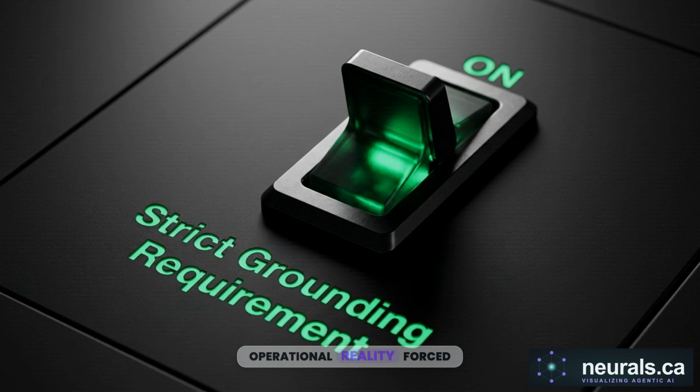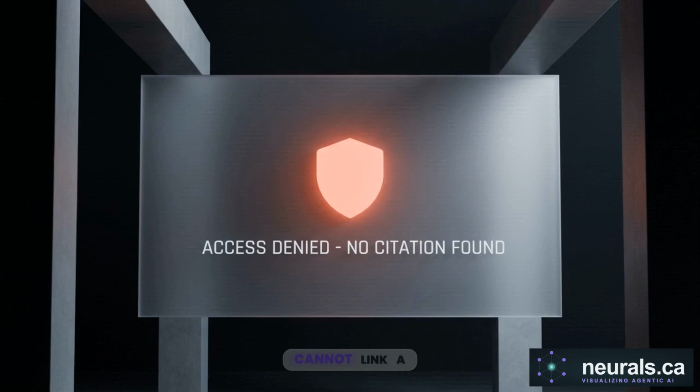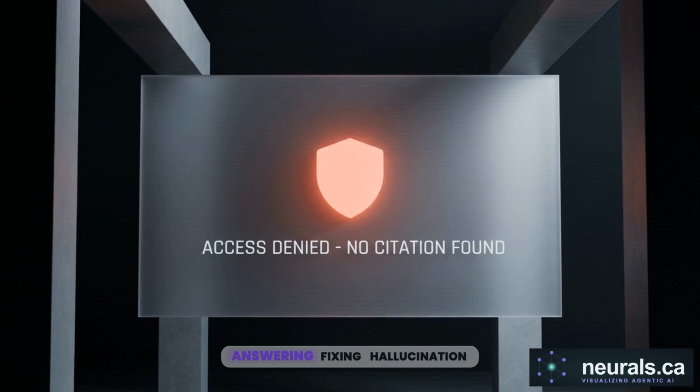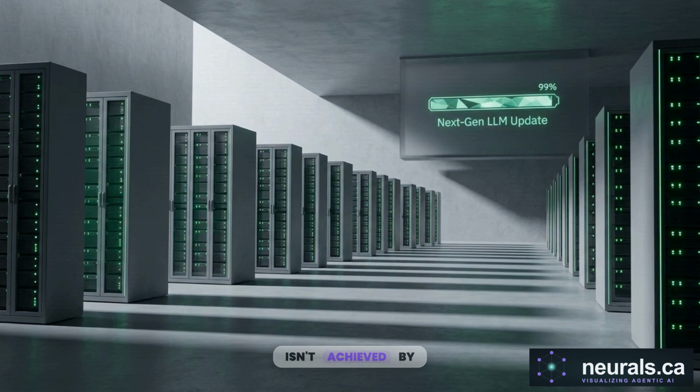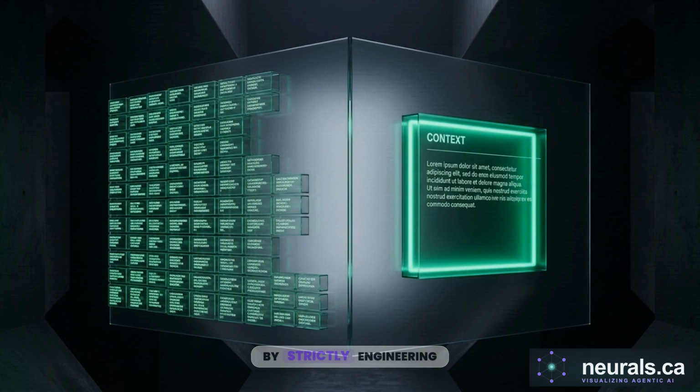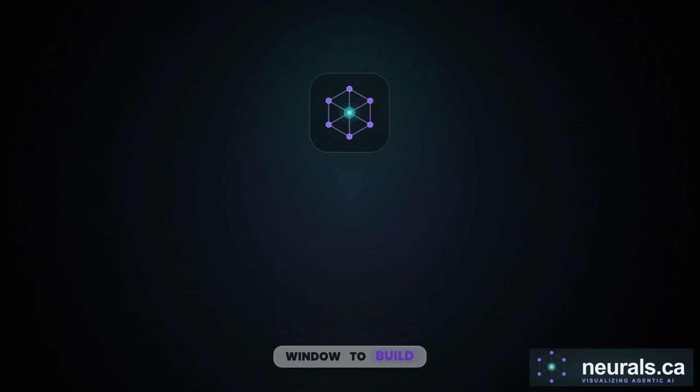This operational reality forced the industry to pivot. Production systems now require a strictly enforced grounded-or-refuse mechanism, pairing generation with mandatory citation verification. If the system cannot link a claim to a retrieved document, it must abstain from answering. Fixing hallucination isn't achieved by waiting for a smarter text generator. It is achieved by strictly engineering the text that you place into the model's context window.